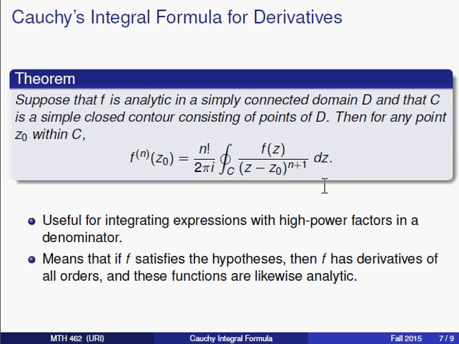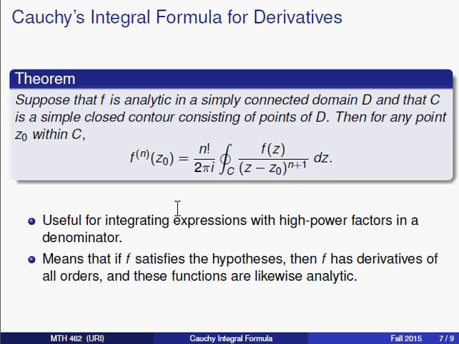Now this will look very familiar to the Cauchy integral formula. And actually, if you consider the function f as the quote-unquote zeroth derivative, and you plug 0 in for the n's, you'll see that if we interpret 0 factorial as 1, then we get exactly the Cauchy integral formula from before. But if we were to talk about the second or the third derivative, this formula would tell us a lot of information, be useful.